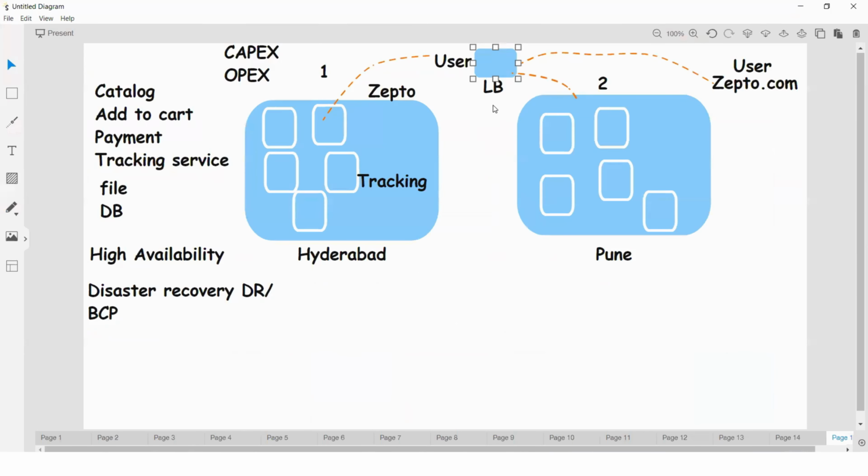This is a load balancer. That is the one thing. The second is that someone should manage this load balancer also. Again we need OPEX, operational expenditure. So here you can see some challenges related to load balancing.